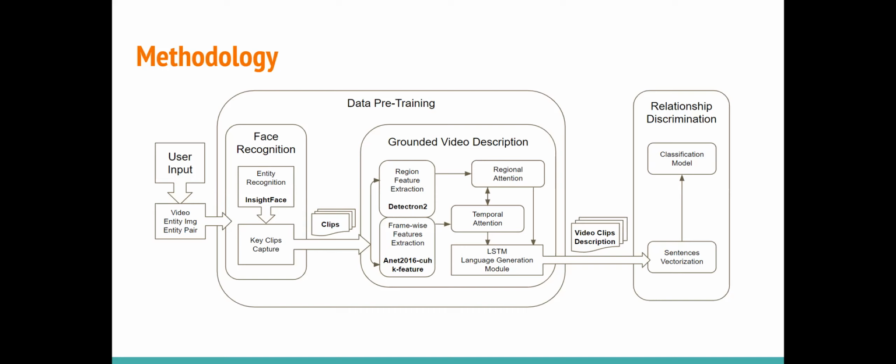A classification model will be responsible for classifying the most likely relationship from a given relationship set, using all those descriptions as evidence.